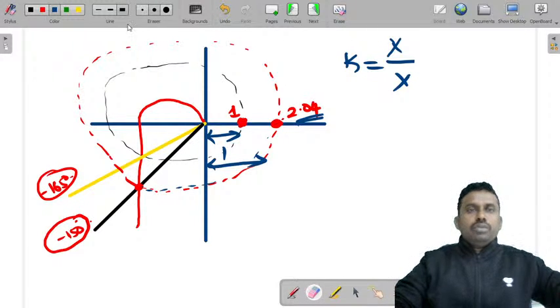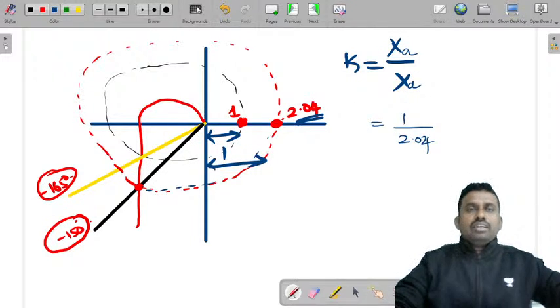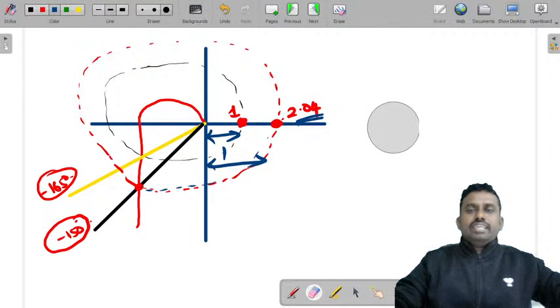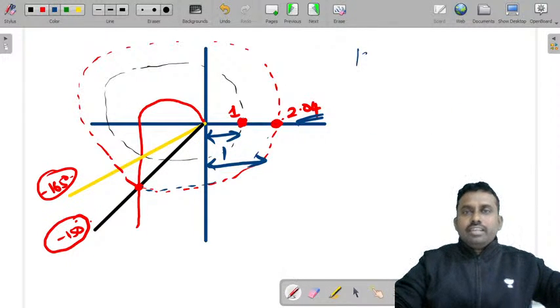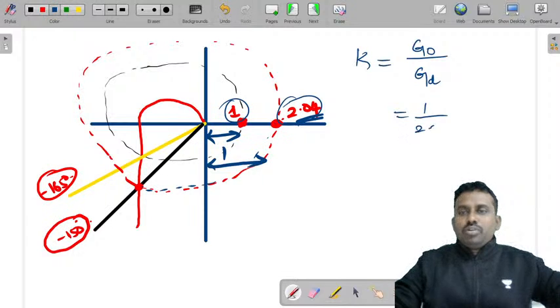The original one was 1, and the desired one is 0. We'll write in terms of G actually. So let's write K value is equal to G original by G desired. What is G original? It is 1, unity, and G desired is 2.04.